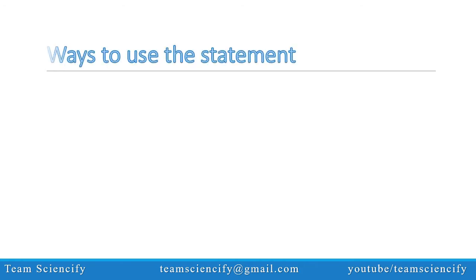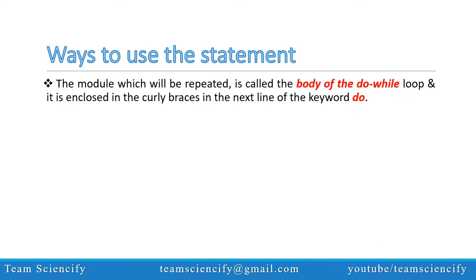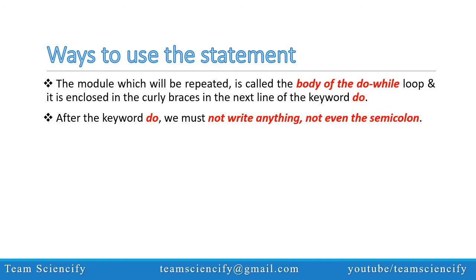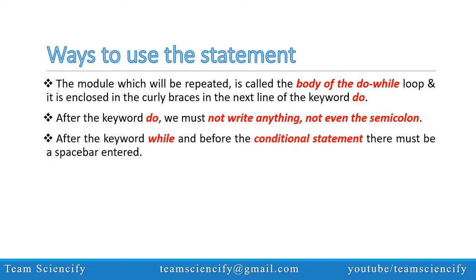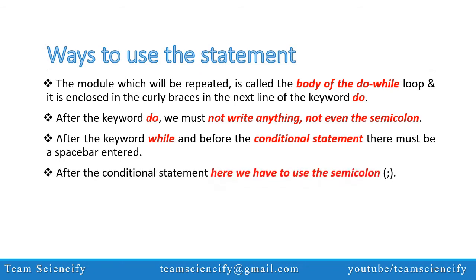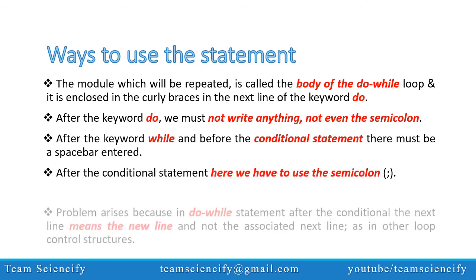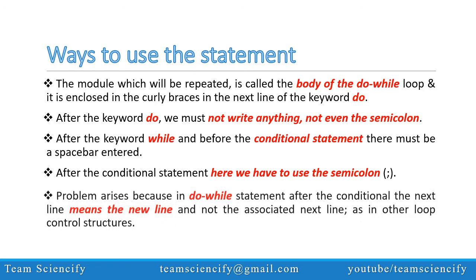Let's see some ways to use the do while statement. The module which will be repeated is called the body of the do while loop, and it is enclosed in the curly braces in the next line of the keyword do. After the keyword do, we must not write anything, not even a semicolon. After the keyword while and before the conditional statement, there must be a space entered. After the conditional statement, we have to use the semicolon. Problem arises because in do while statement, after the conditional, the next line means a new line and not the associated next line, as in the other loop control structures.